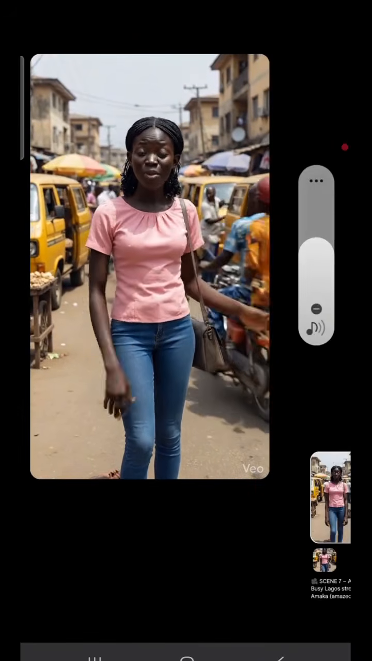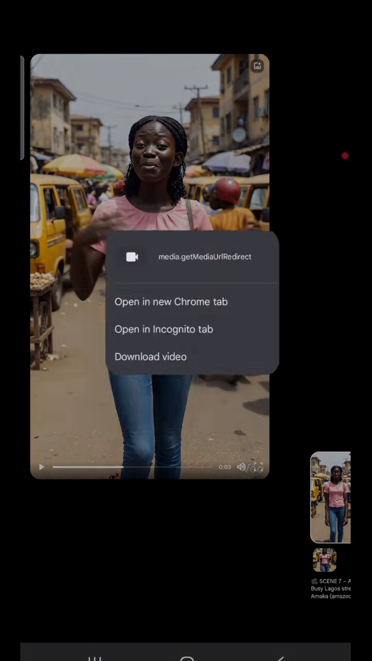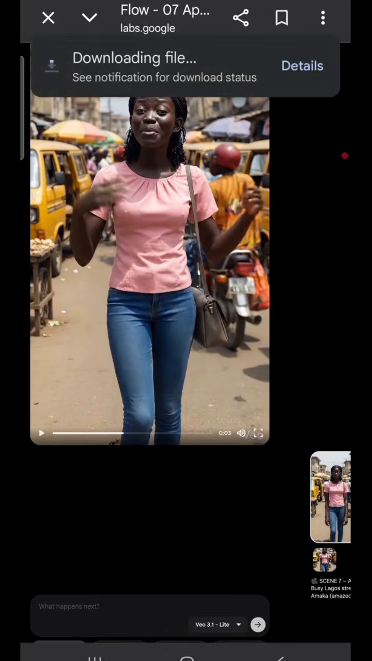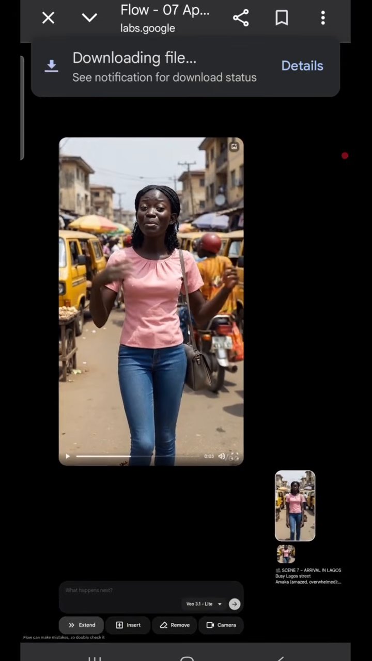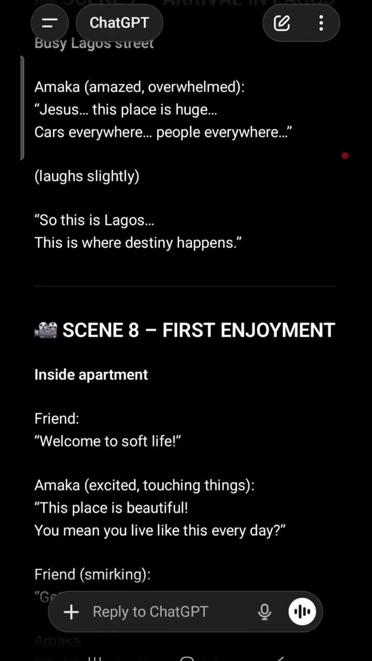You can see her face is the same everywhere. You can check out my video to see how you can make your characters look alike even when their dresses change. Okay, just long press it again and download. Let me see if I can do another one.